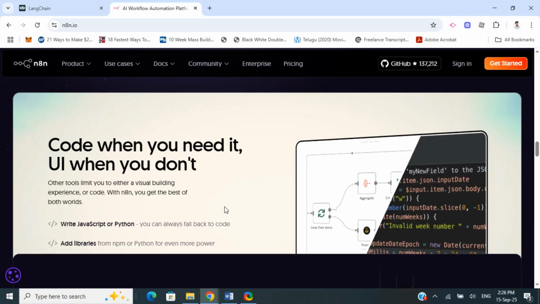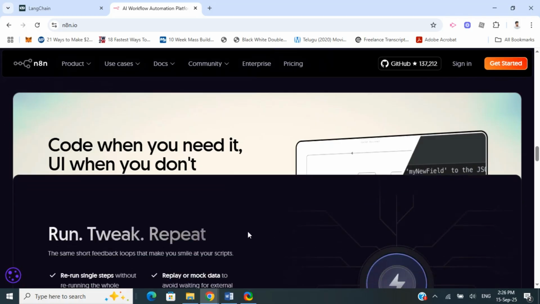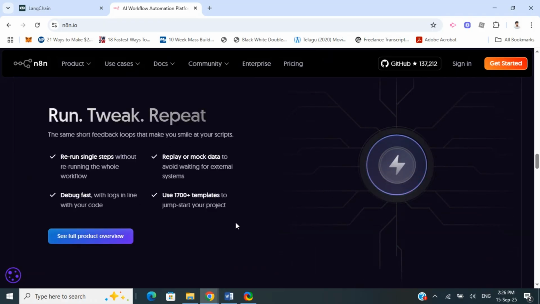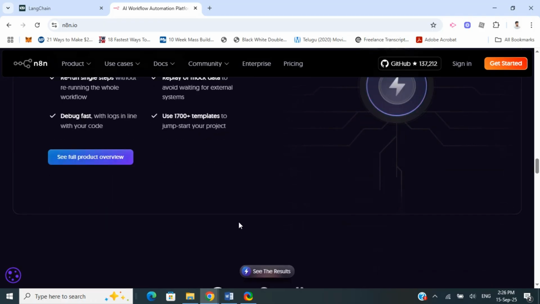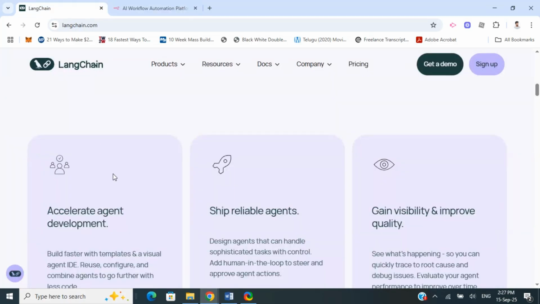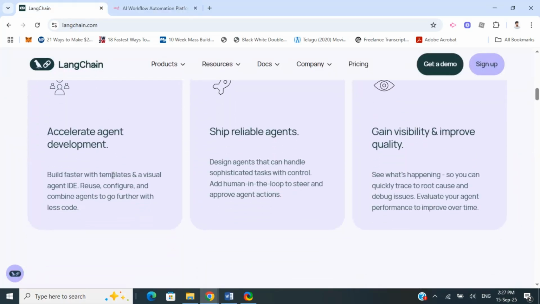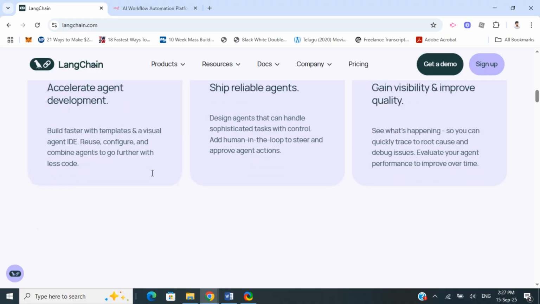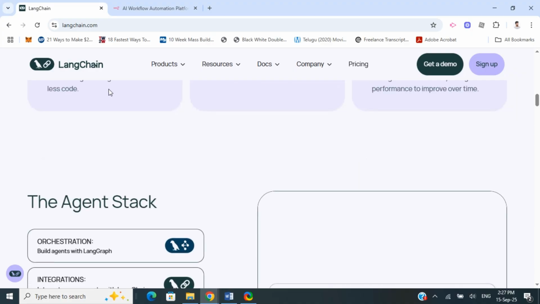Mostly you can use N8n when you'd like to automate a task, sync data, or integrate many services, with triggers based on events. Whereas with Langchain, you can use it when you're building AI agents or a chatbot. In that case, you can try using Langchain.